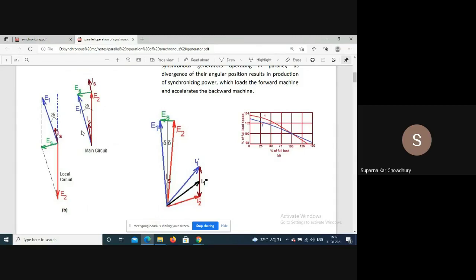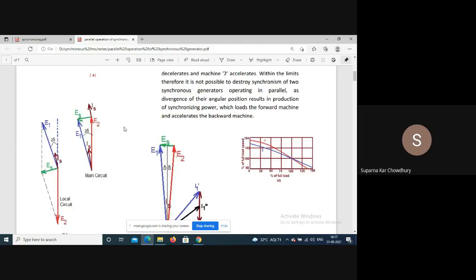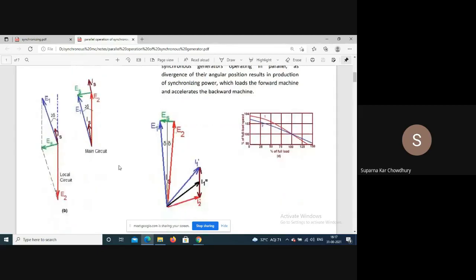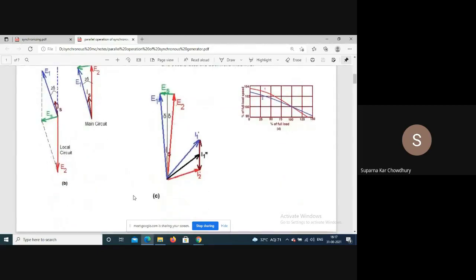So in the main circuit, we have E1 and E2 separated by an angle twice delta, and so ES appears and a current IS is flowing which is lagging ES by 90 degrees, as it is predominantly reactive in nature.